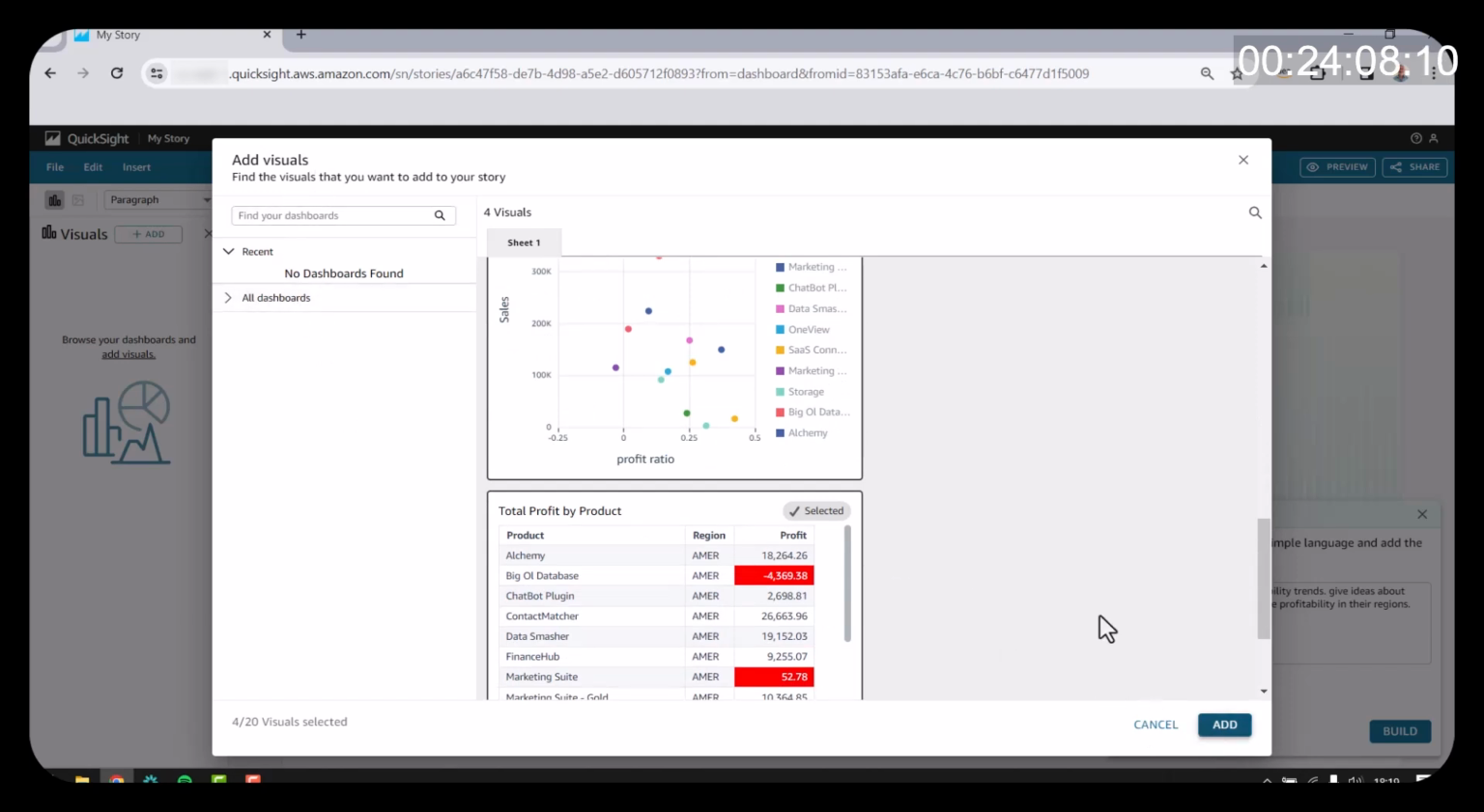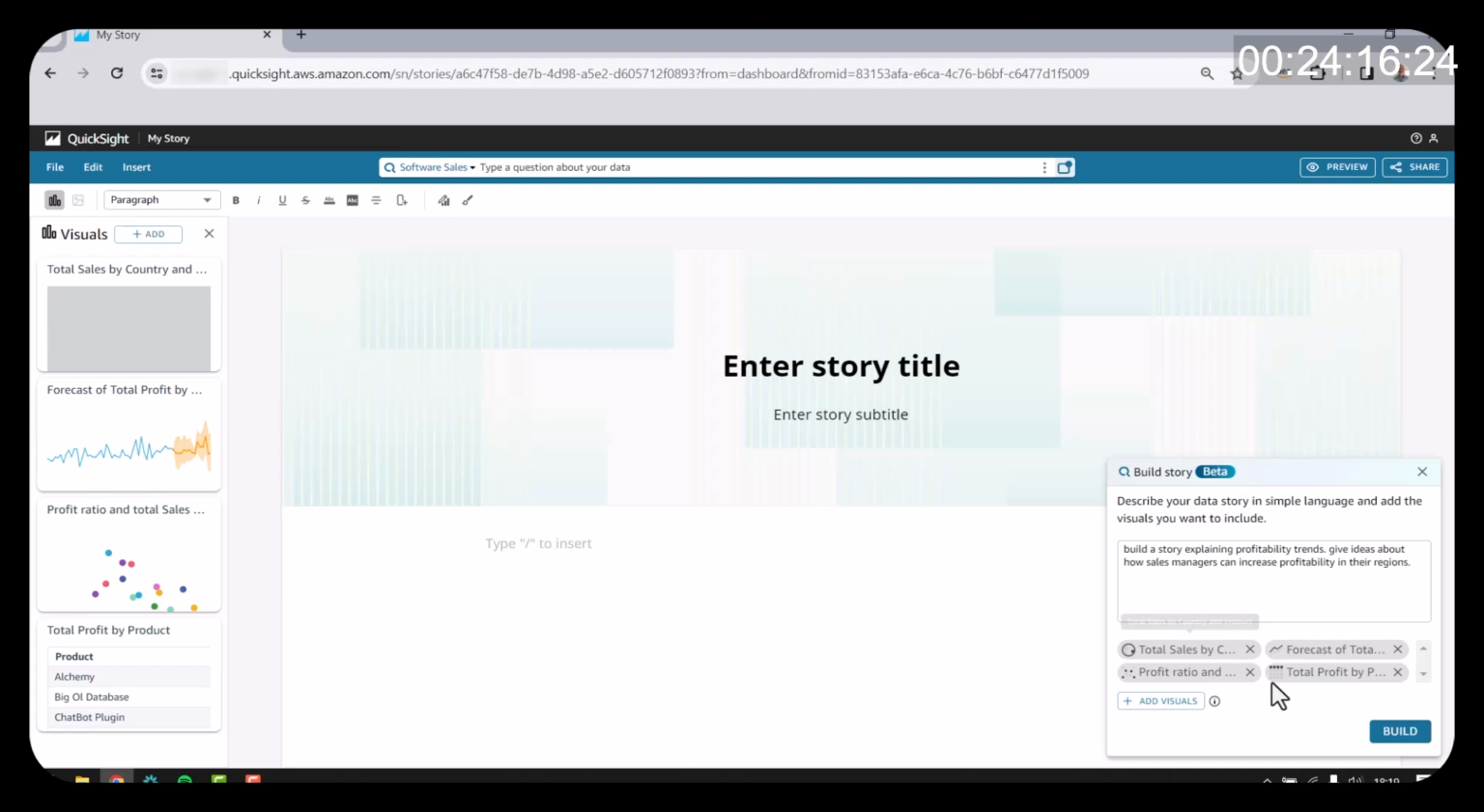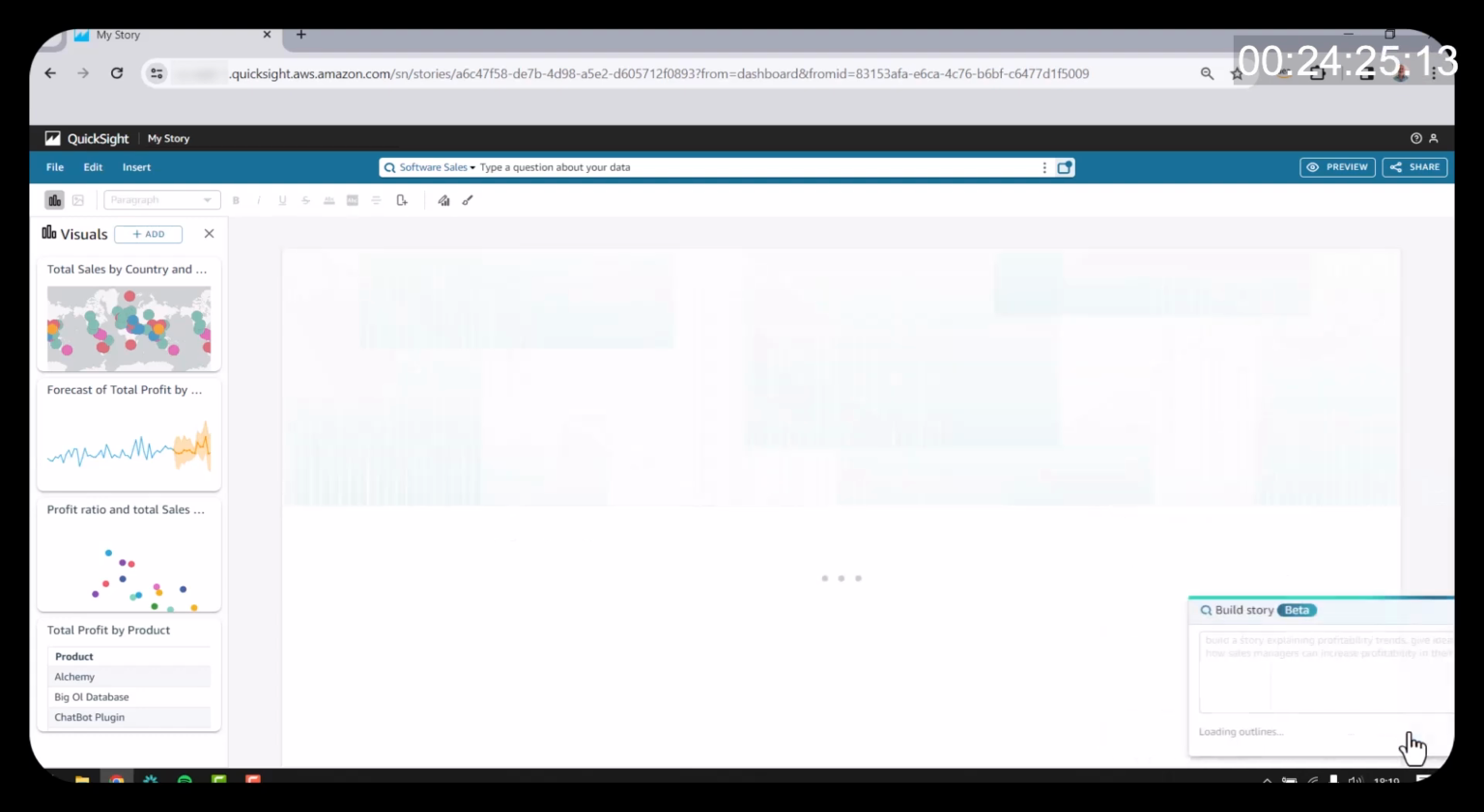I'm going to click on Add, and then you can see that they will show up beneath the prompt. So these are the 4 visuals that will be considered in the story creation. I will now click Build, and QuickSight will generate the story.